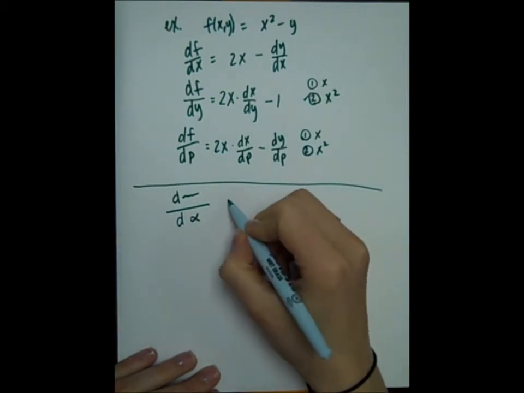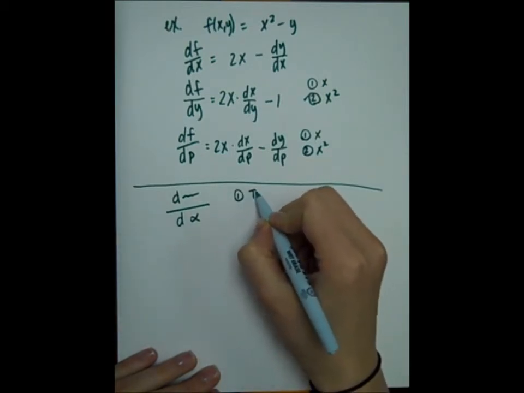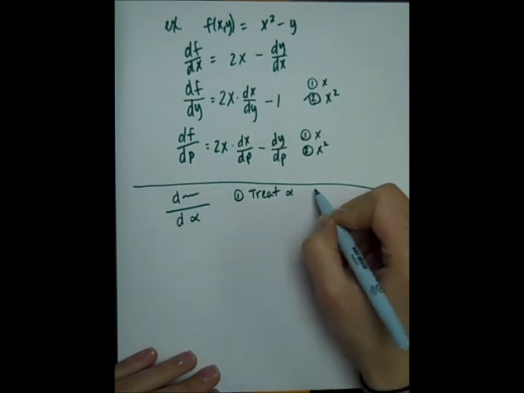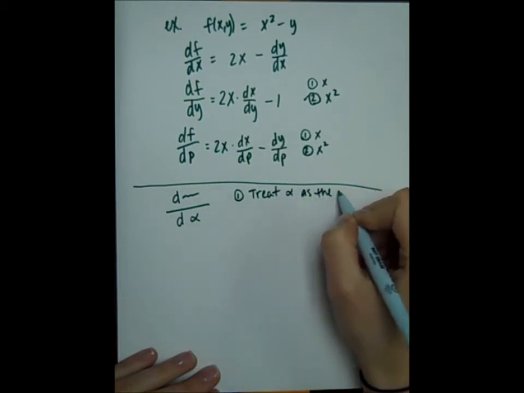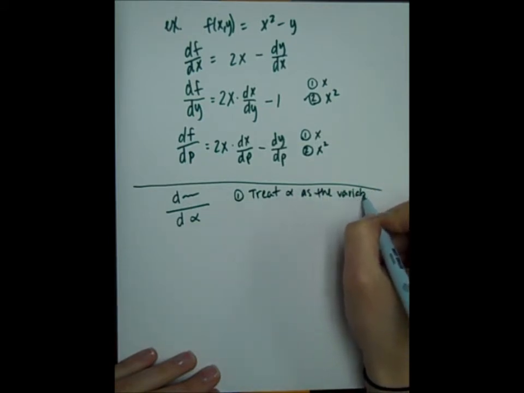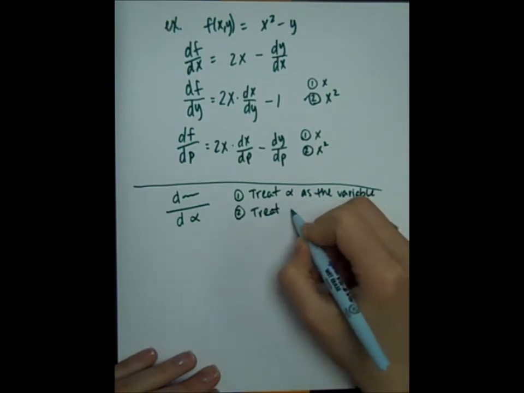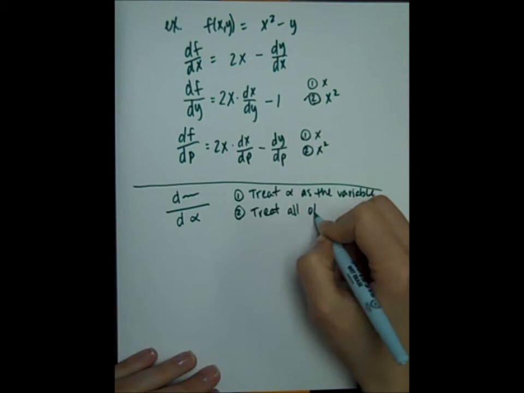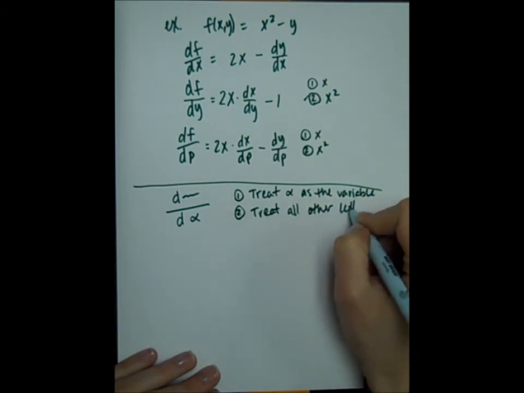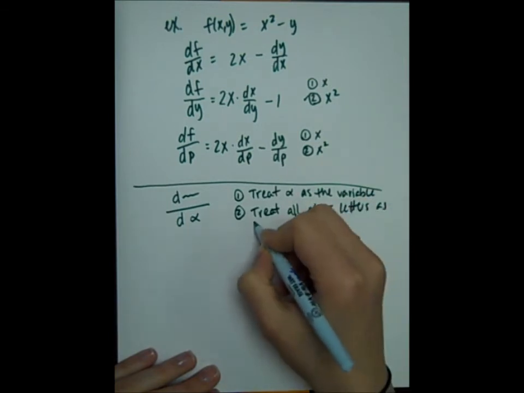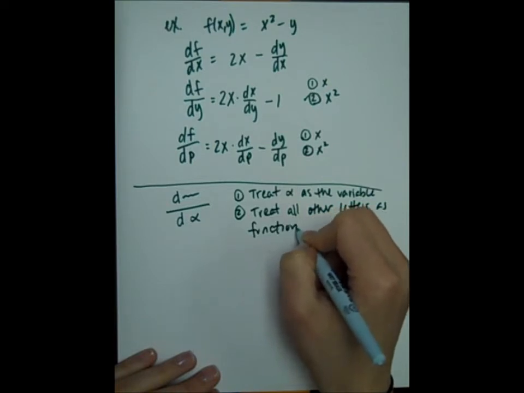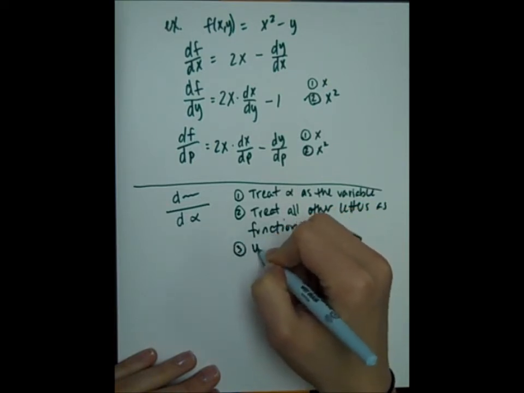That's what we're trying to find. So you're going to treat alpha as the variable. You're going to treat everything else, so treat all other letters as functions, and you're going to use the chain rule.